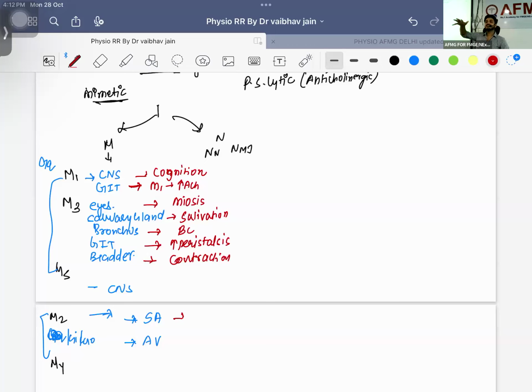If there is excessive contraction of skeletal muscle, we call it tremors. Excessive contraction of cardiac muscle is palpitation.